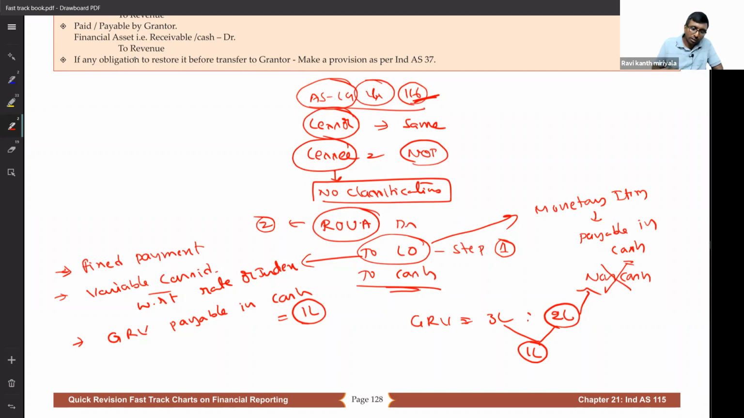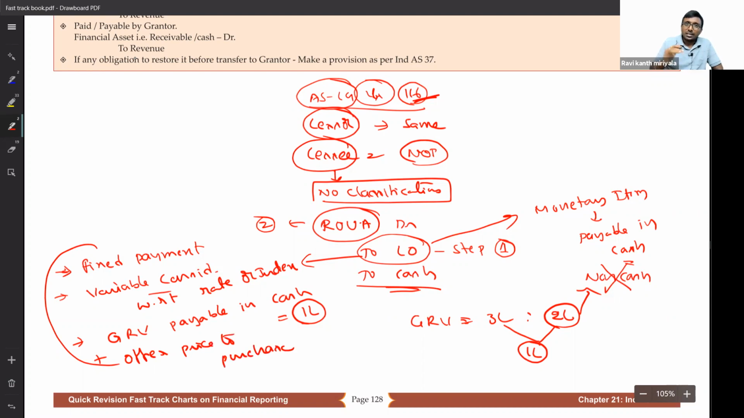Then what should I do? All these things, plus one more thing: if there is an offer price to purchase. An offer price to purchase means the lessor has given me an offer that at the end of the 5 years of lease, if you are interested, you can purchase it. At what rate, sir? It's already fixed.